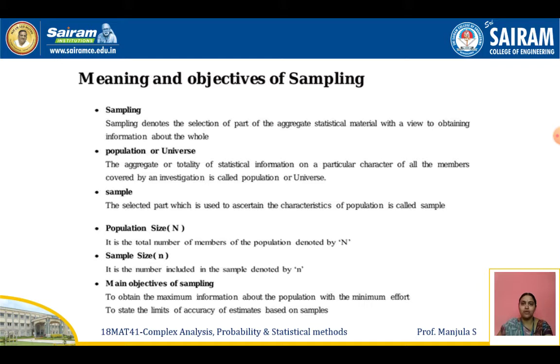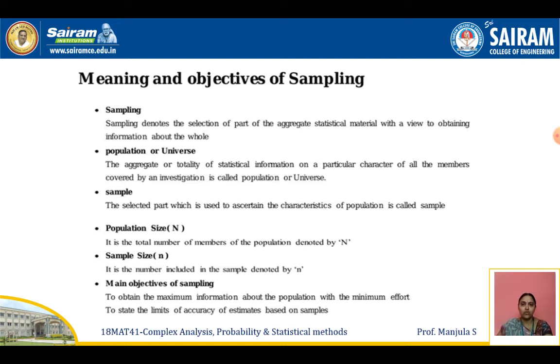whole. For example, if we are preparing rice, we can't check each and every grain of rice. So what we do is, from the boiling rice, we take just one or two grains and test whether the rice is cooked or not, in that vessel. So whatever one or two we are choosing, that only indicates the sampling. That process only we are going to call a sampling process.